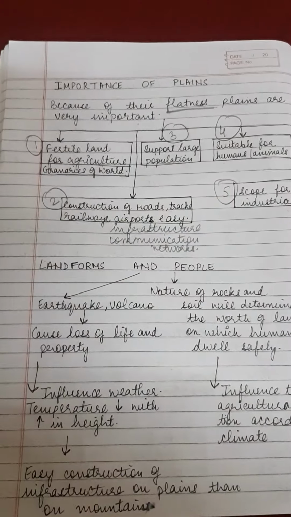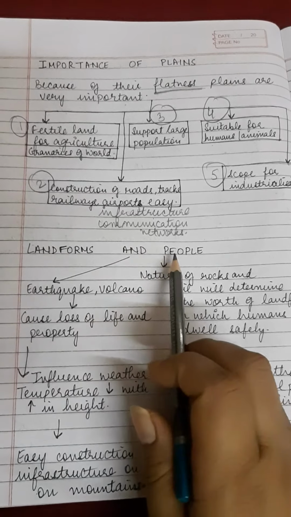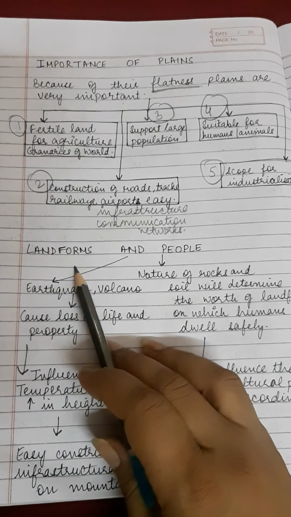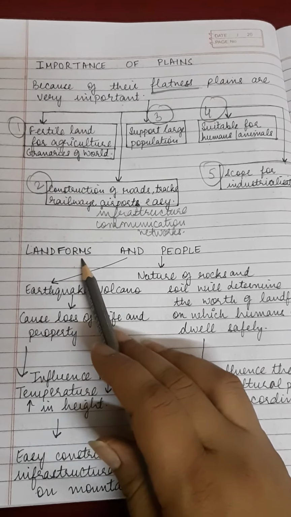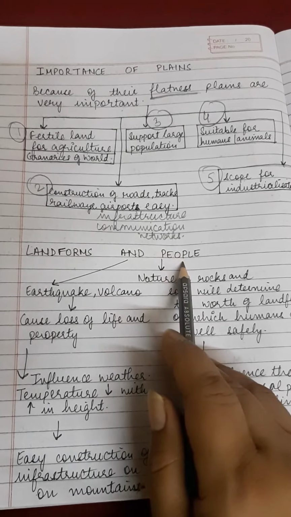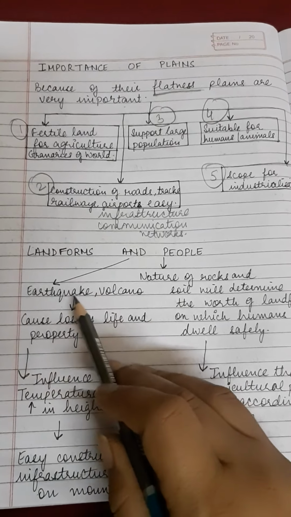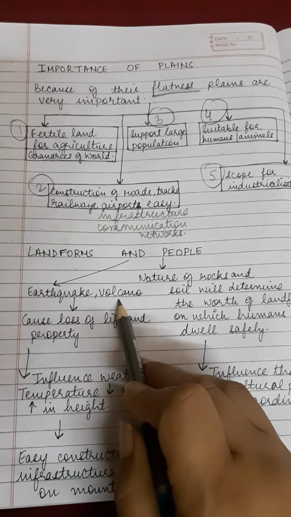Last topic in this lesson, children, is landforms and people. How are people affected by the landforms on the earth? Or we can say, how do the landforms on the earth affect the people? How does it influence the people? First point we can take up here is any earthquake or volcanic eruption.